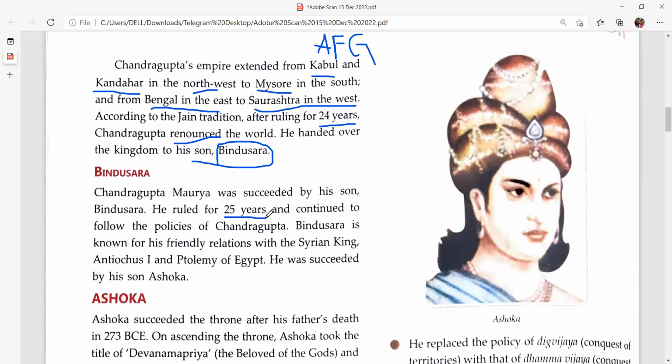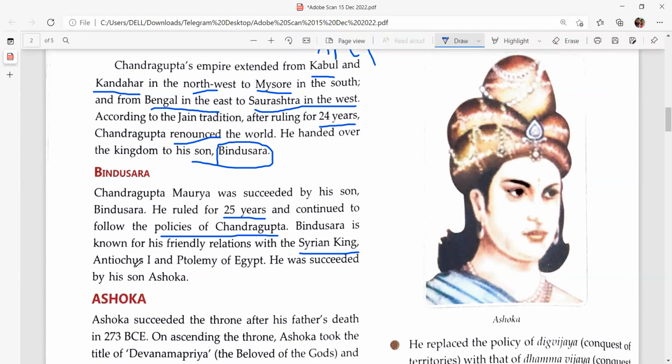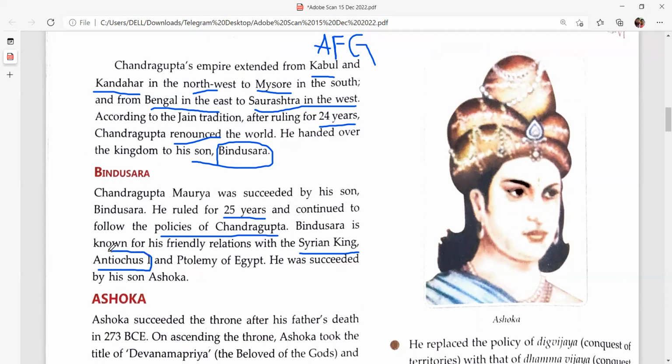He ruled for 25 years and continued to follow the policies of Chandragupta. Bindusar is known to have had friendly relations with the Syrian king. Syria is a country in the Middle East. The name of the king was Antiochus I. Ptolemy was also one of the great kings of Egypt. So Bindusara had great relations with Antiochus I of Syria and Ptolemy of Egypt.